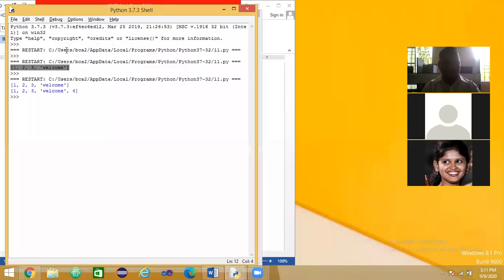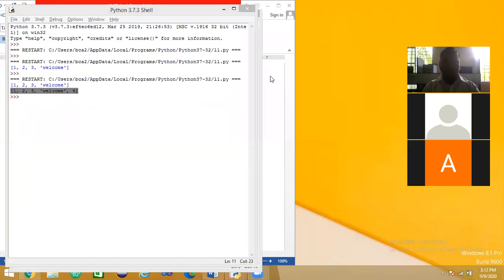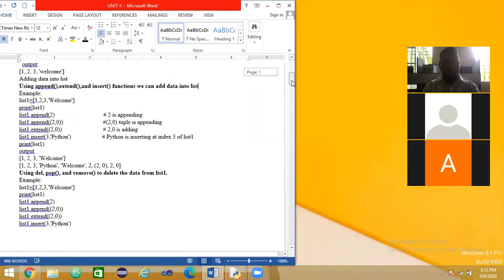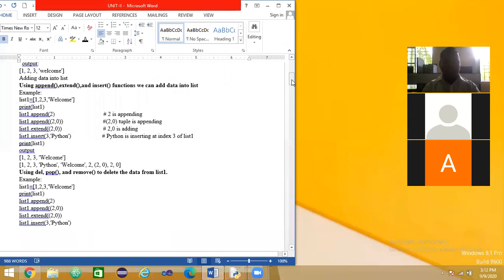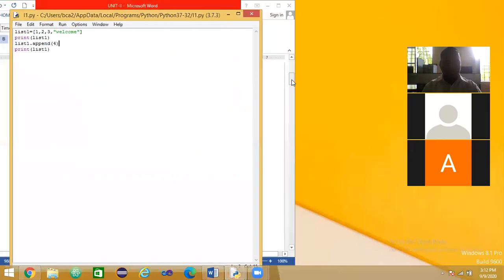If I run this one, see here, the second output is 1, 2, 3, welcome, and it also added one more data, that is 4, using the append function. We have some more functions. We can add a tuple into the list. We will discuss tuple after this list data structure.